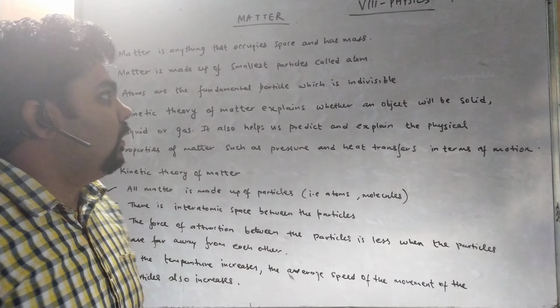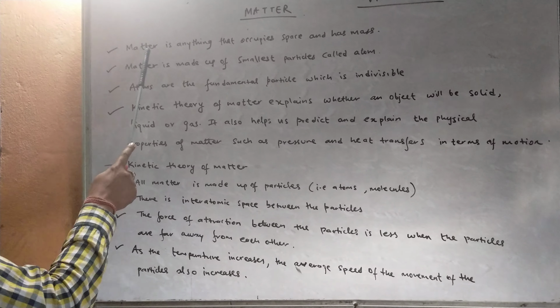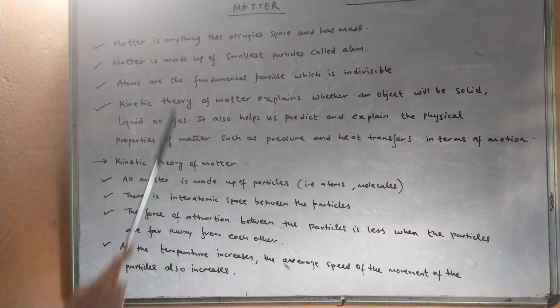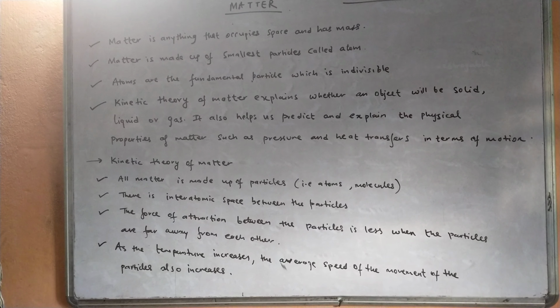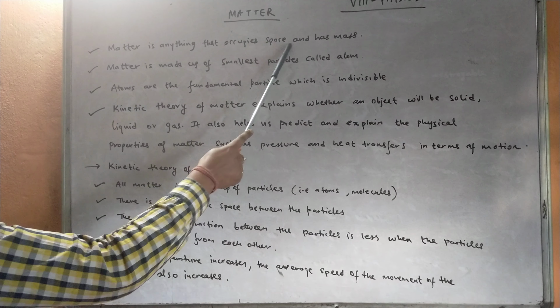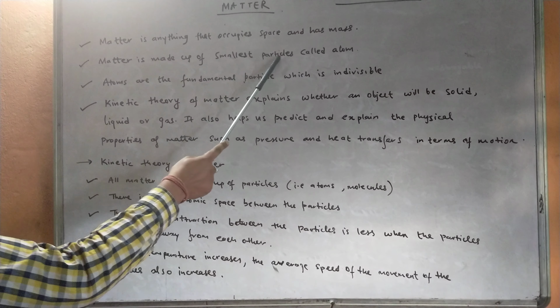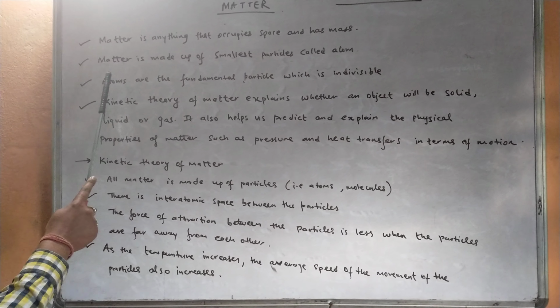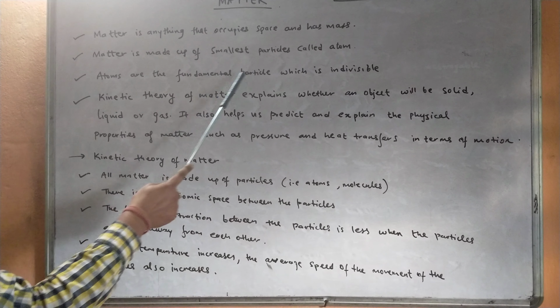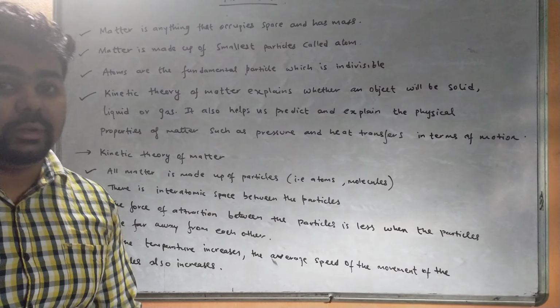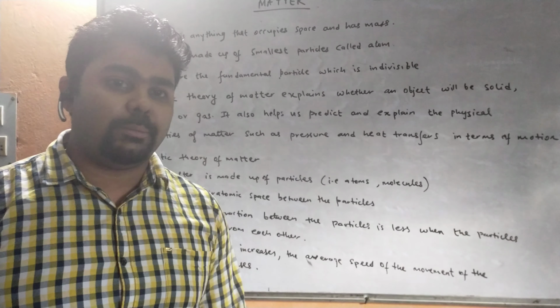For example, the first point I have written here: matter is anything that occupies space and has mass. So you can write in question-answer form. You can write, what is matter? Matter is anything that occupies space and has mass. Matter is made up of the smallest particle called an atom. What are atoms? Atoms are the fundamental particles which are indivisible, and they are also not destroyable. We cannot destroy any atom.